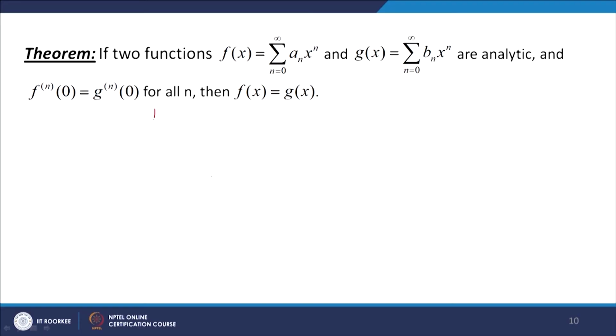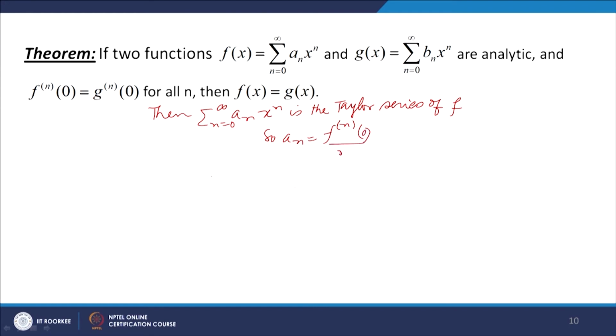So, a_n must be equal to f^(n)(0) over n factorial, and sigma n equal to 0 to infinity b_n x to the power n is the Taylor series of the function g.